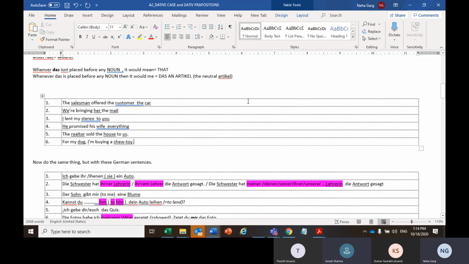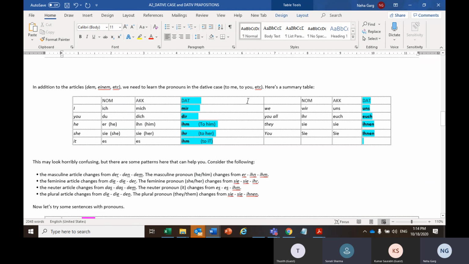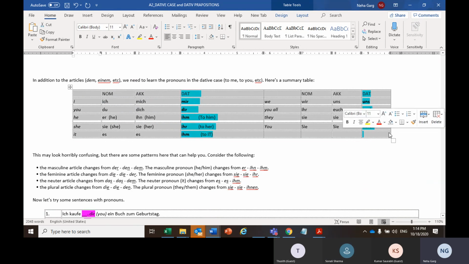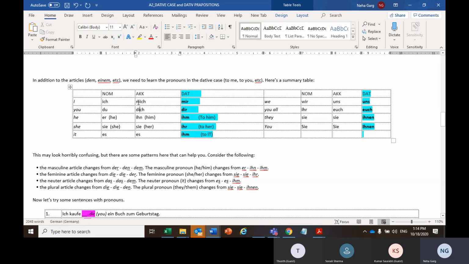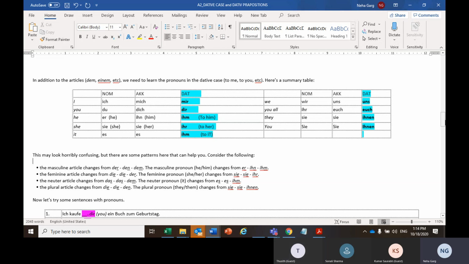Very nice. So now the identification of nominative, accusative, and dative is clear. There should not be any confusion with that. Now the task here is learning this table first, because that is very important. You need to know how the pronoun changes as per accusative and dative. So quickly do one thing. I'll give you this sheet anyway, but make a table and note down this particular table in your notes section, and then we'll do some practice.